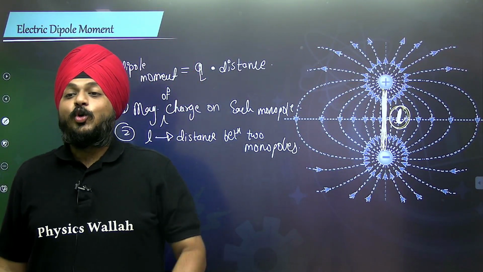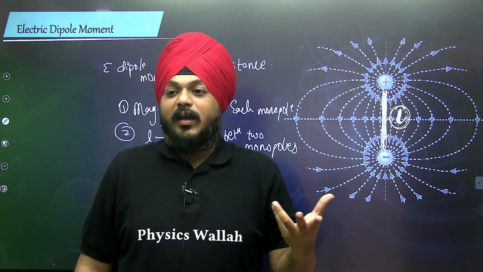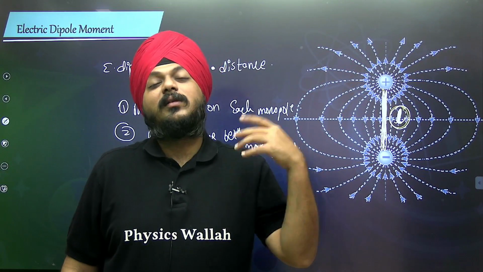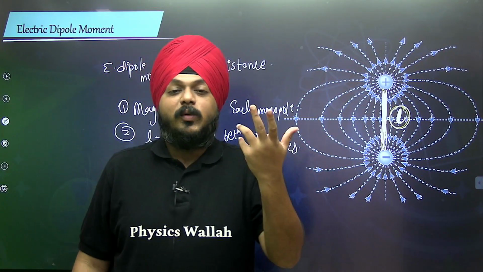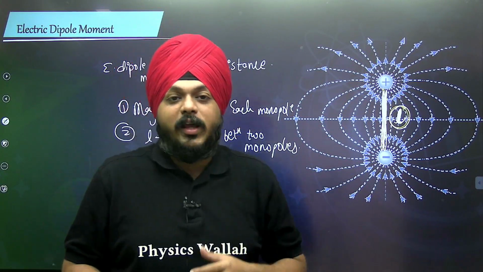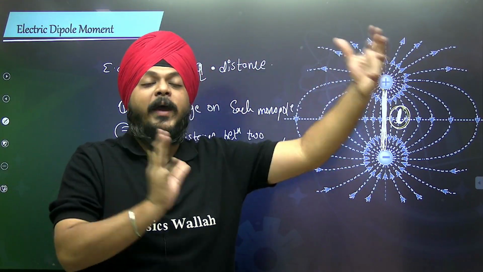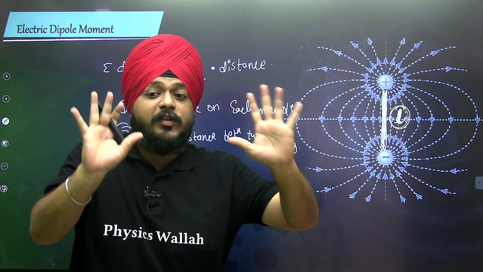Generally, the gentleman is busy with financial matters, working and all. Even today, woman empowerment is on the peak, so they are working also. So if I'm talking about the present moment and comparing this to day-to-day life, then we are not able to define the direction of the dipole moment exactly.